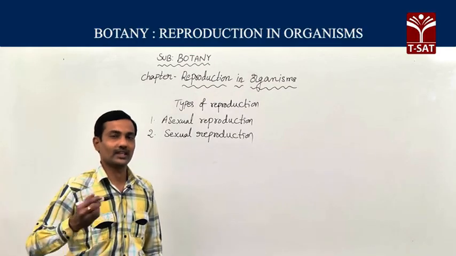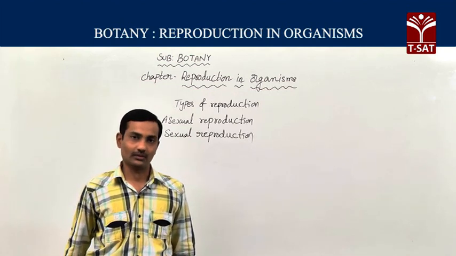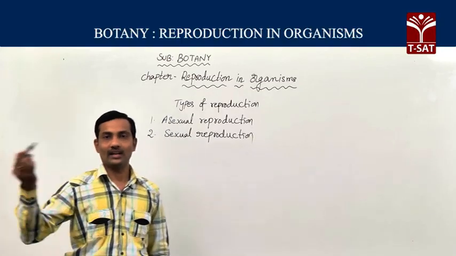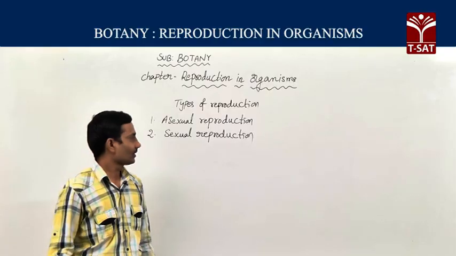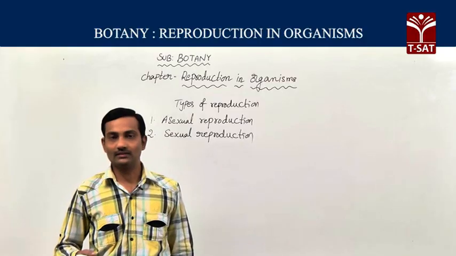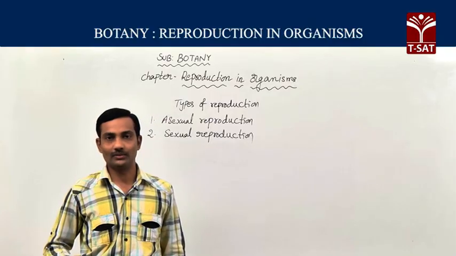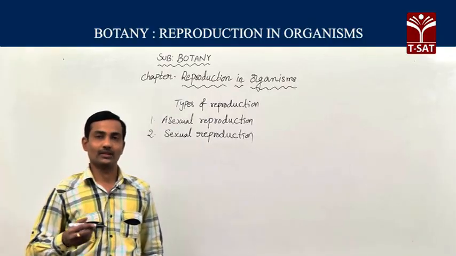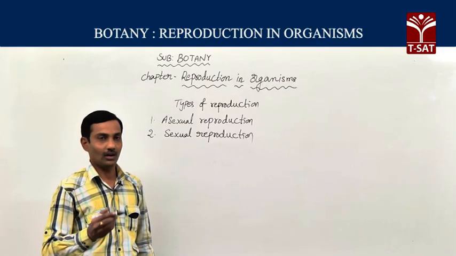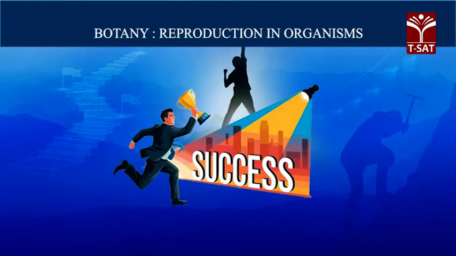Asexual reproduction is seen in primitive organisms and also in plants. Sexual reproduction is seen in primitive organisms and also in higher organisms. At present, we are going to discuss asexual reproduction: what types of methods are found in different organisms, and how different organisms reproduce new offspring through asexual reproduction. All the different kinds of asexual reproductive methods we are going to study.